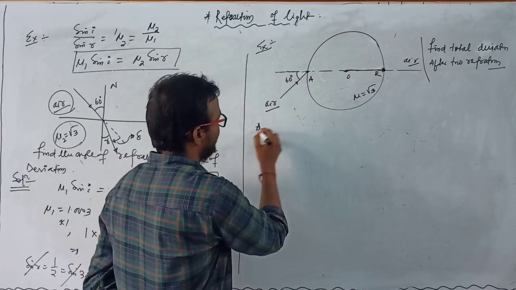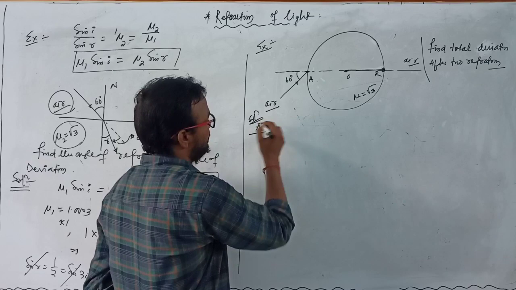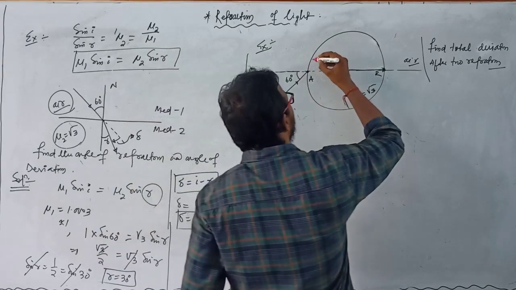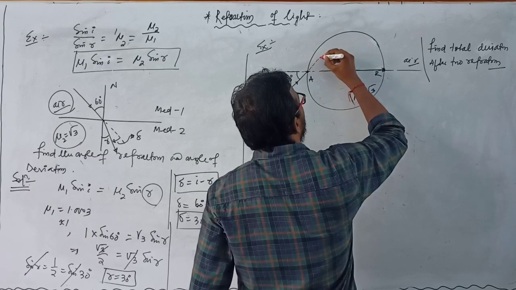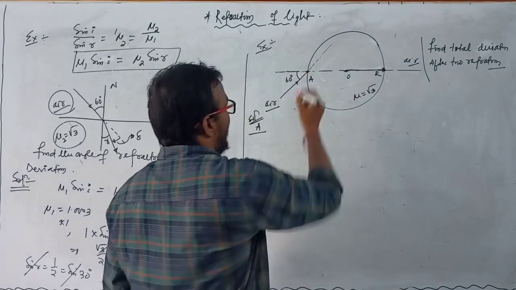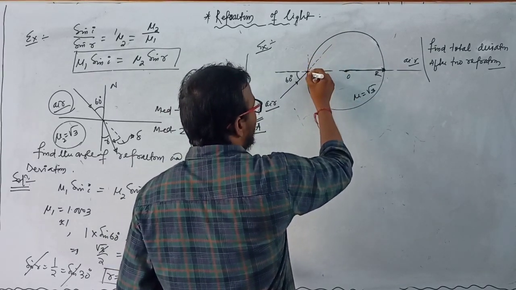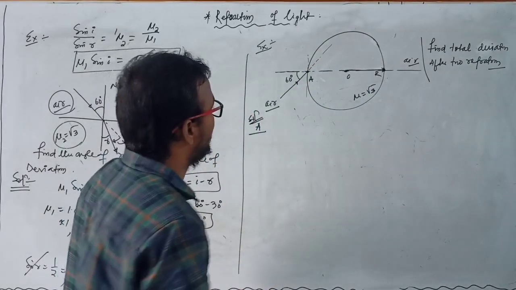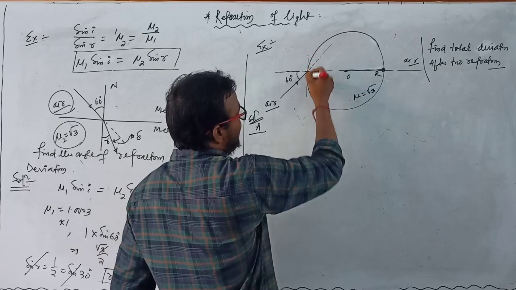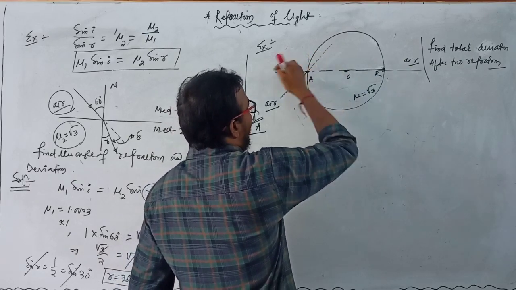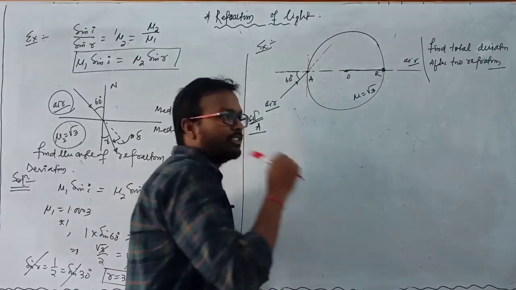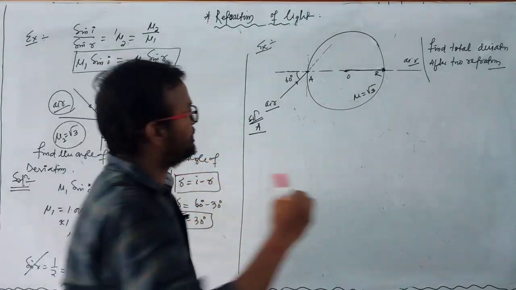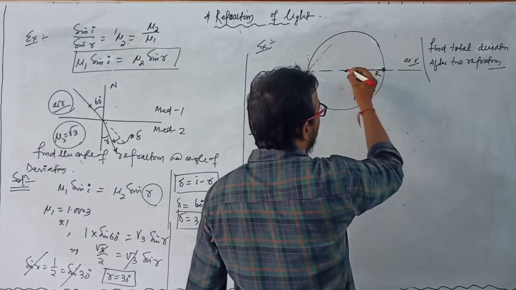So for the first interface, at point A, this is the line of action of the incident ray, but at that point first we have to draw a tangent. We already discussed this in spherical mirror, and this is the tangent and this is the normal. You already know if we draw a normal at any point on the sphere, then this normal passes through the center of the sphere.